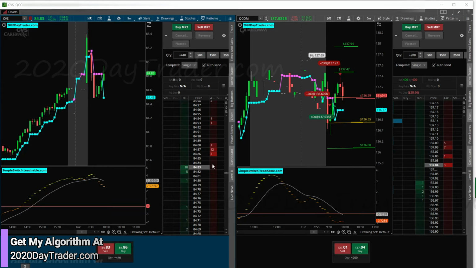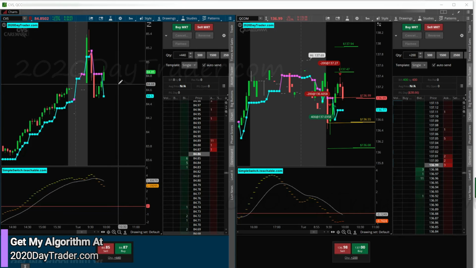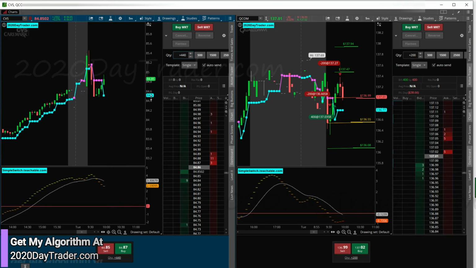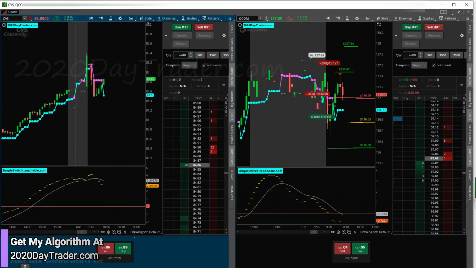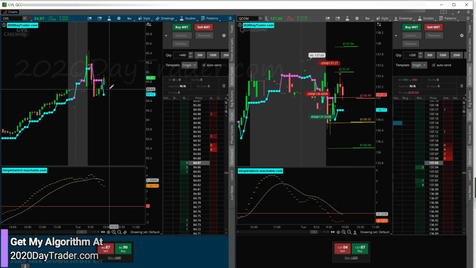So okay, it looks like CVS is going to give us a trade on the switchback. So we're ready to trade that right now with 440 shares. So we'll be jumping into CVS long here on the switchback. We'll see how this thing plays out, if it even confirms in about 30 seconds.